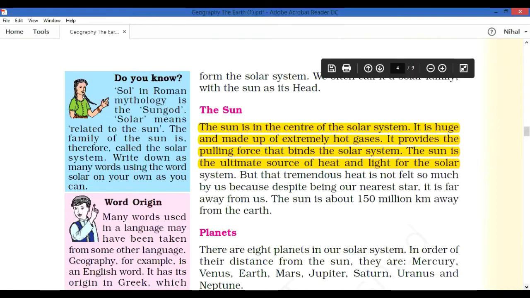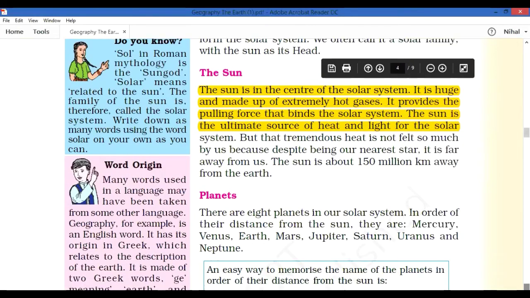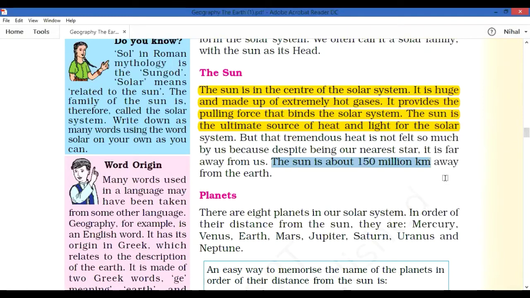The sun is the nearest star to our Earth, and it is 150 million kilometers away from Earth. If it were very near, we couldn't live on Earth. It is too far, 150 million kilometers, but it is near compared to other stars. It is the nearest, so other stars look very small. Next we are going to learn about the solar system. First we learned the sun.